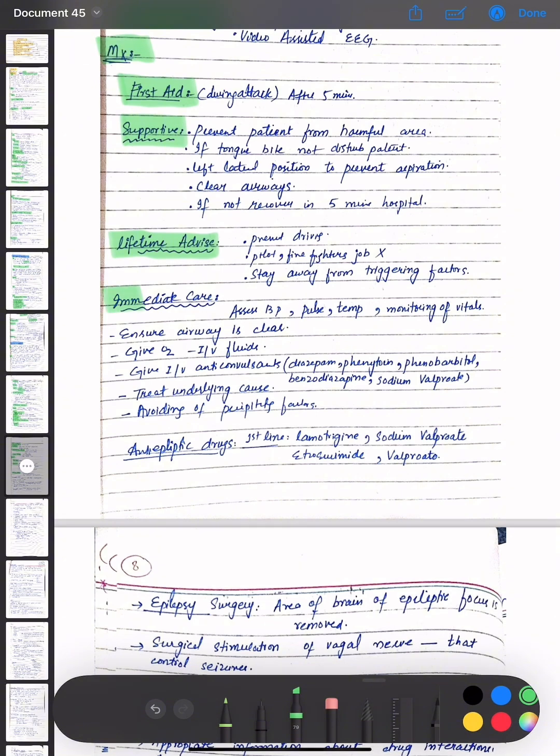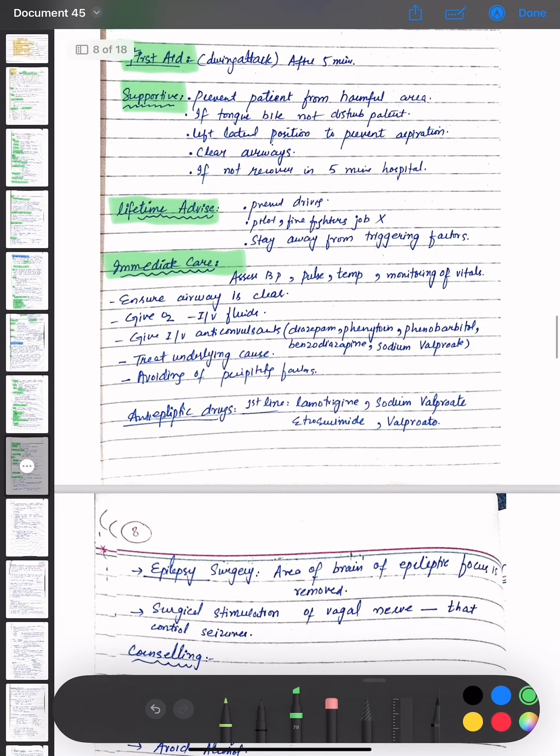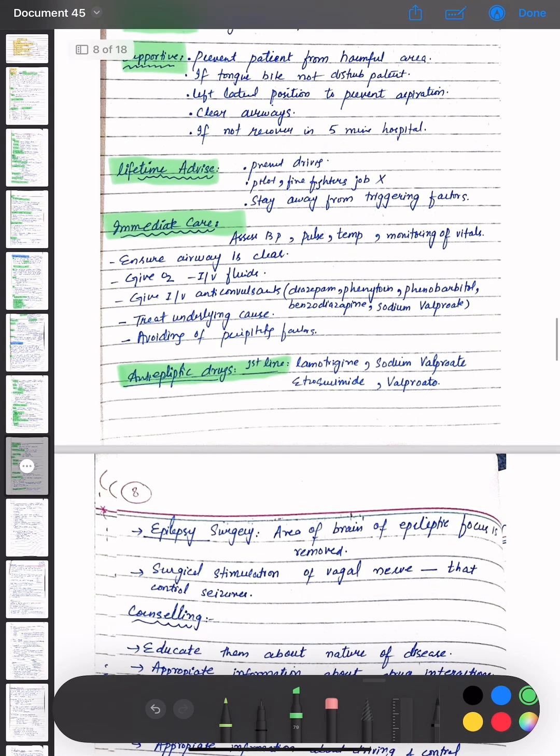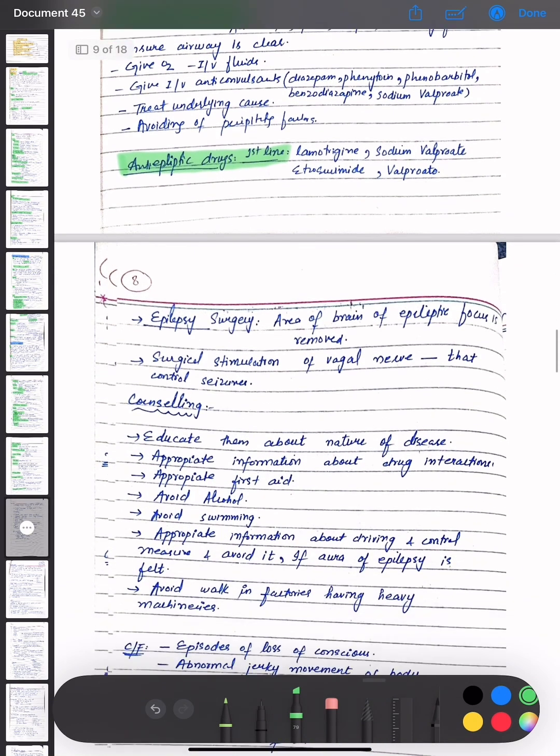The immediate care is to assess BP, pulse, temperature, monitor vitals, ensure the airway is clear, give intravenous fluids, and give intravenous anticonvulsants: diazepam, phenytoin, phenobarbital, benzodiazepine, and sodium valproate. Treat the underlying cause and avoid precipitating factors. Then anti-epileptic drugs are given; first line treatment is lamotrigine, sodium valproate, ethosuximide, and valproate.